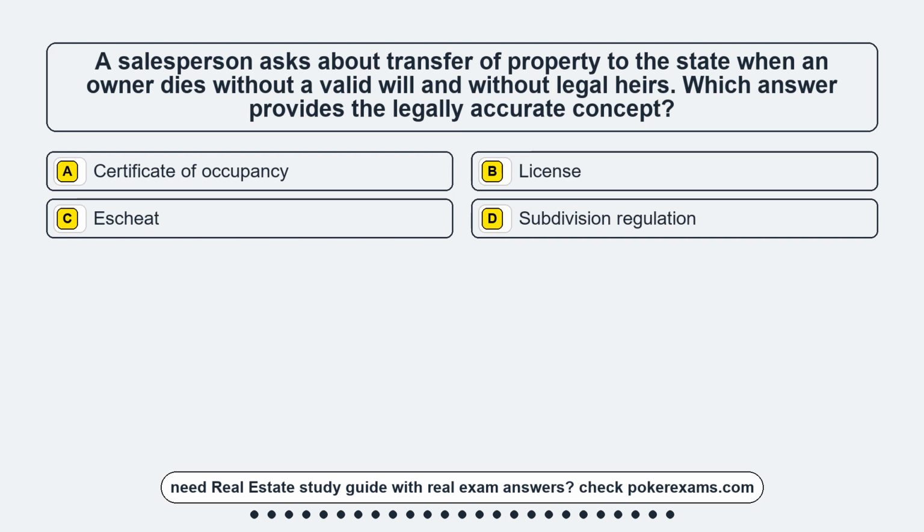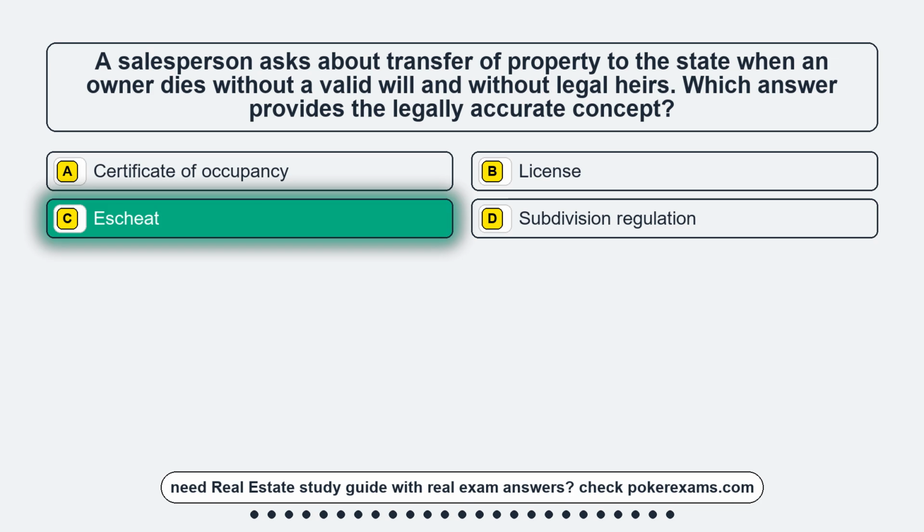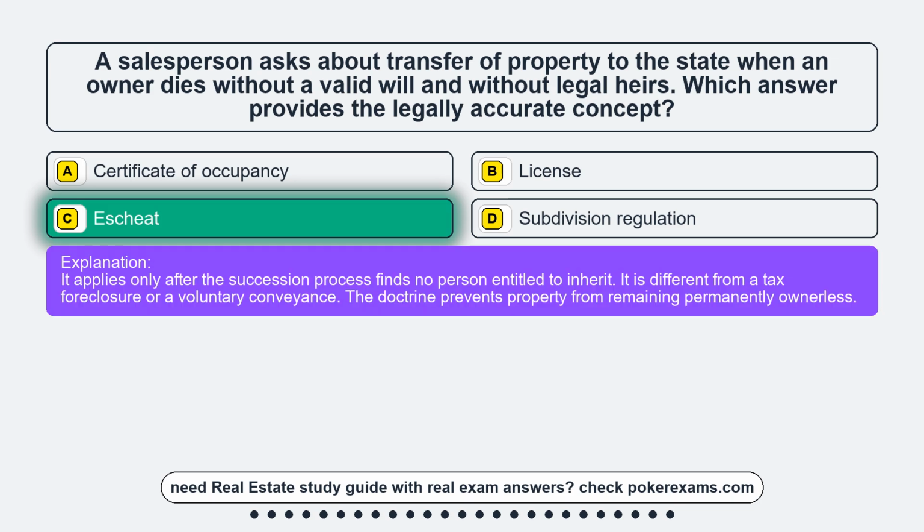Question 14. A salesperson asks about transfer of property to the state when an owner dies without a valid will and without legal heirs. Which answer provides the legally accurate concept? Option A. A certificate of occupancy. Option B. License. Option C. Escheat. Option D. Subdivision regulation. The correct answer is option C. Escheat. It applies only after the succession process finds no person entitled to inherit. It is different from a tax foreclosure or a voluntary conveyance. The doctrine prevents property from remaining permanently ownerless.